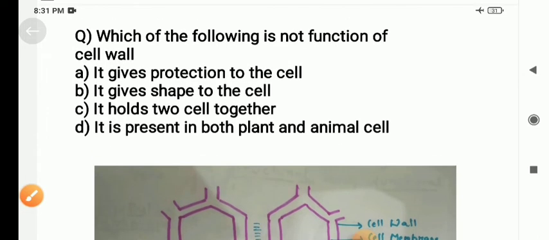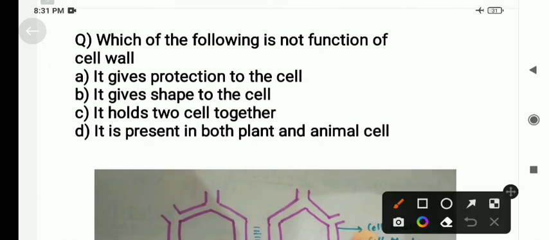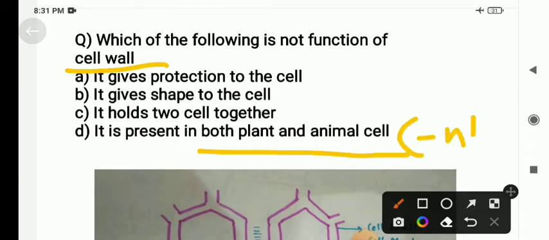And the next option is that it is present in both plant and animal cell. This is the wrong statement because cell wall is absent in the animal cell. The cell wall is present only in plant cells, fungi and bacterial cells, and in plants, the cell wall is made up of cellulose.